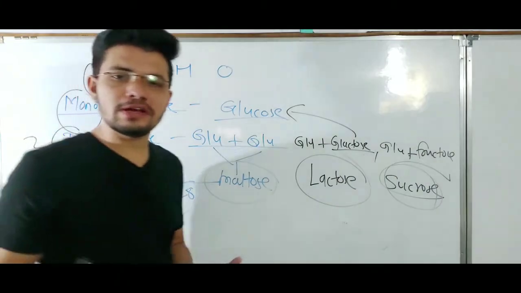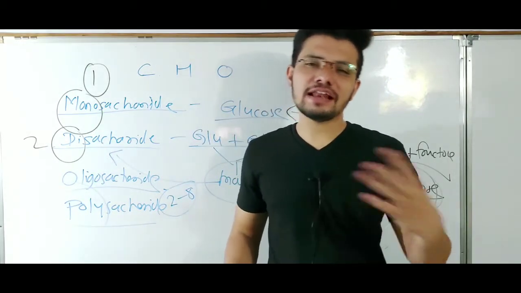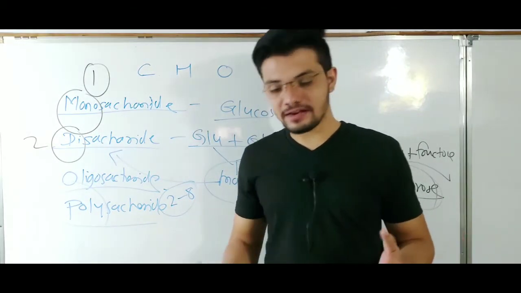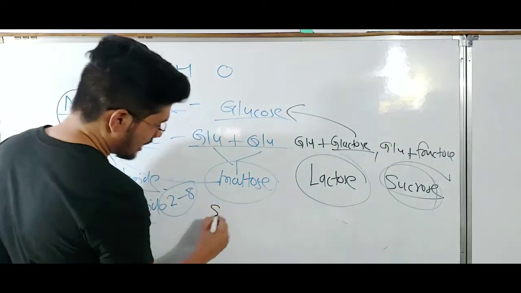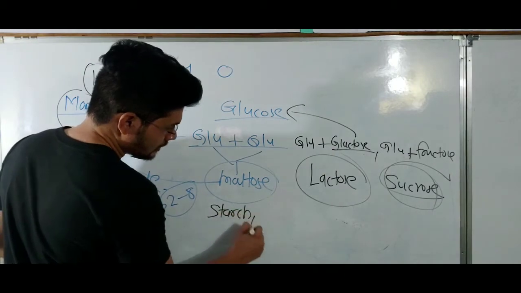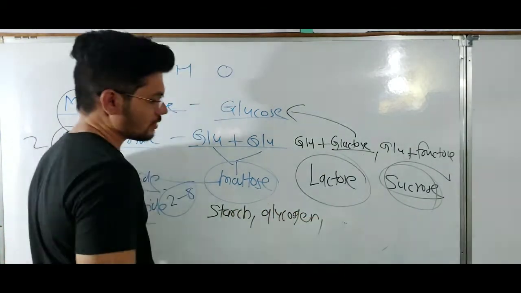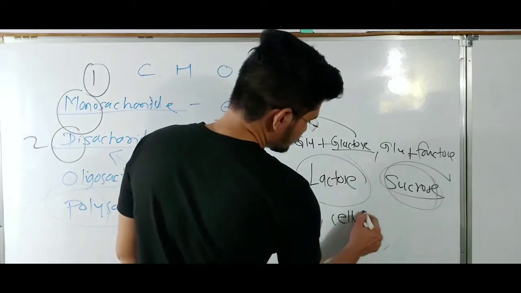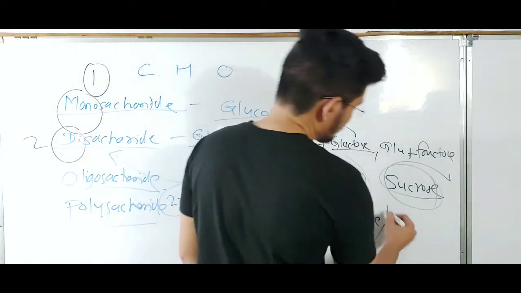The best examples of polysaccharides are starch, glycogen, cellulose, or peptidoglycan. Let me write them: starch, glycogen, cellulose, or peptidoglycan.